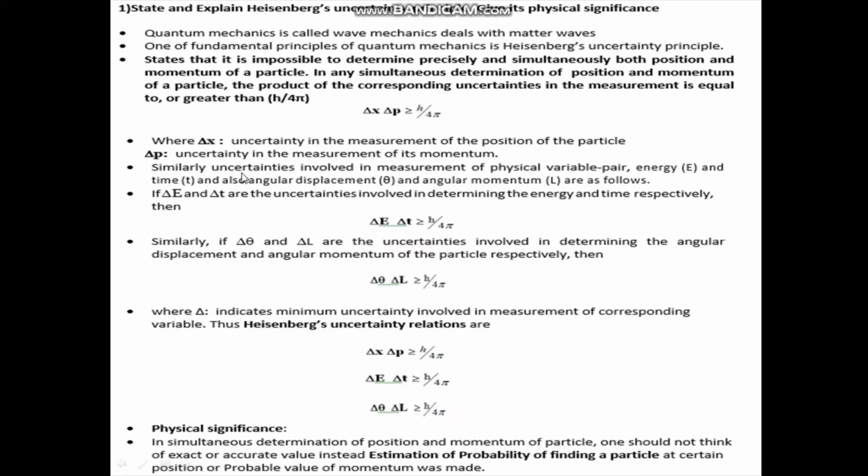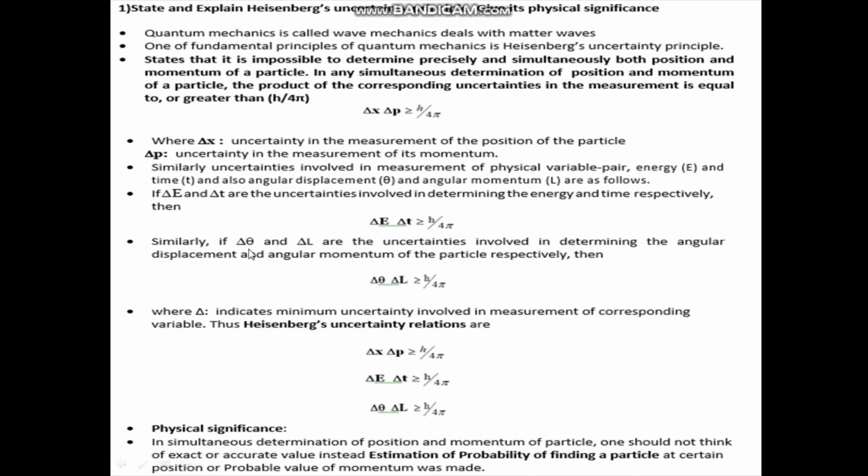Similarly, uncertainties involved in the measurement of other physical variables, that is energy and time, and also angular displacement theta and angular momentum L, can be written as follows. If delta E and delta T are uncertainties involved in determining energy and time respectively, then I can write an equation: delta E into delta T greater than or equal to h by 4 pi.